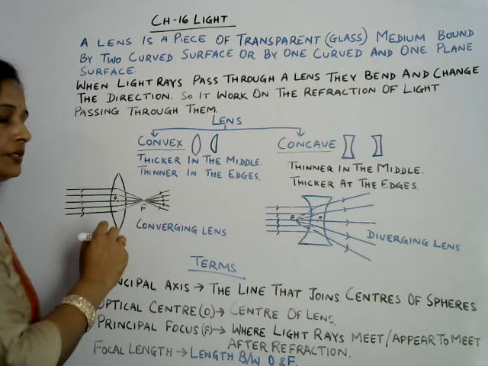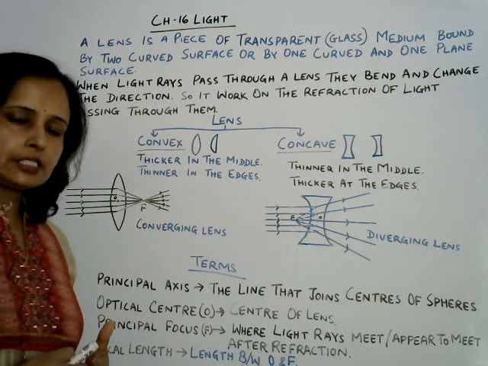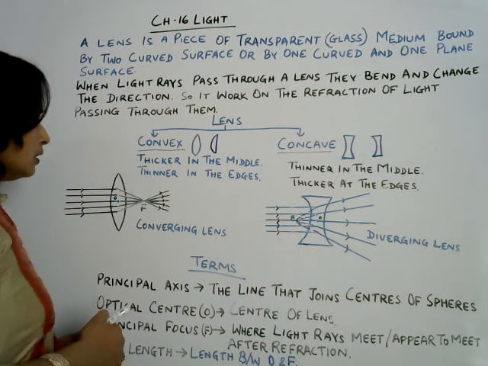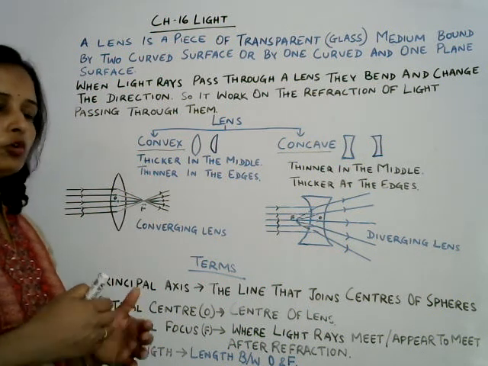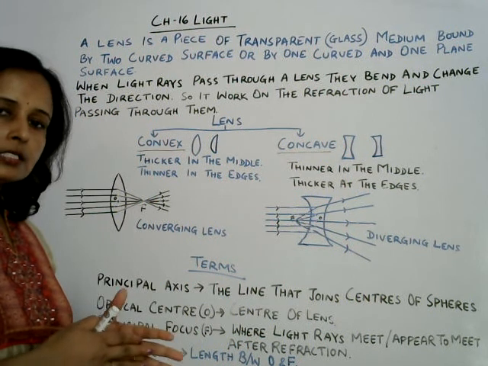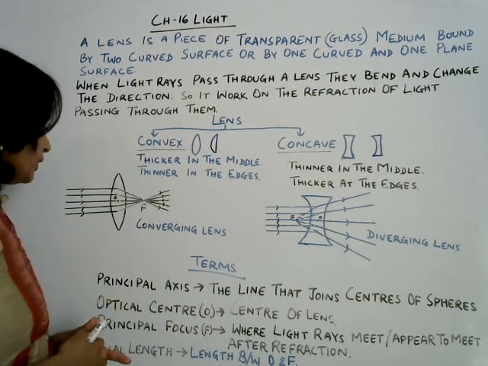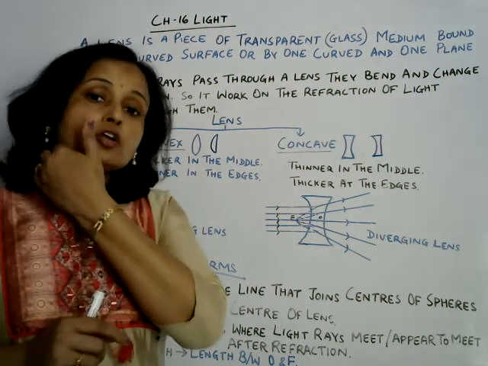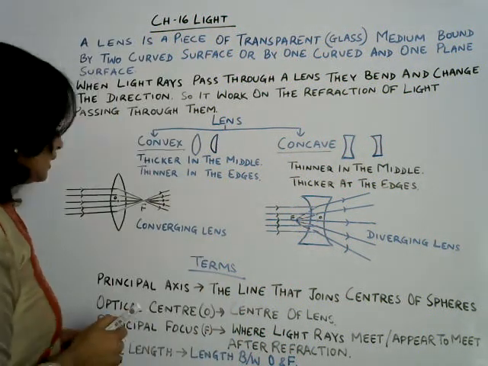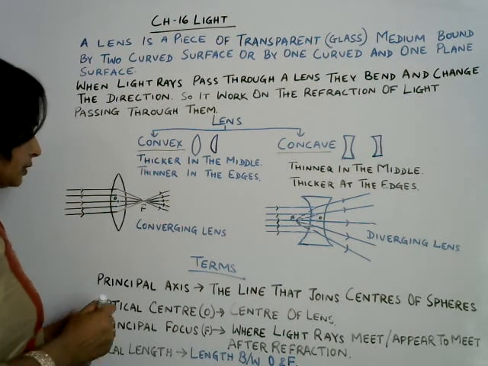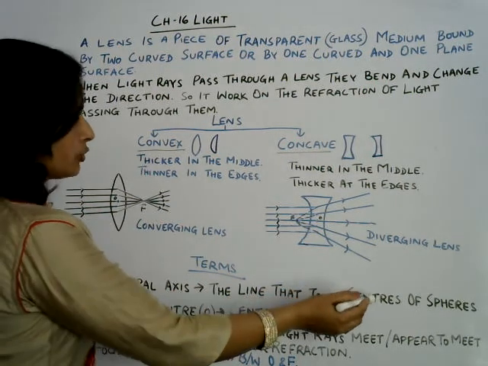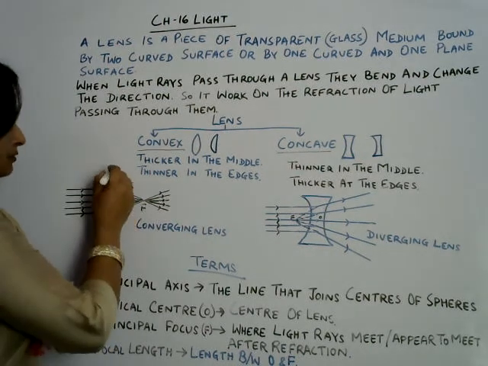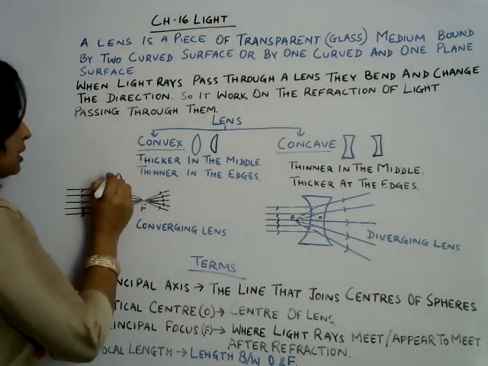As we discussed, in mirror there is a principal axis. What is principal axis? The line that joins the pole of the mirror and the center of curvature. But in lens, what is the principal axis? The line that joins the centers of the two spheres. We can make two imaginary spheres through this lens. How can we make it?